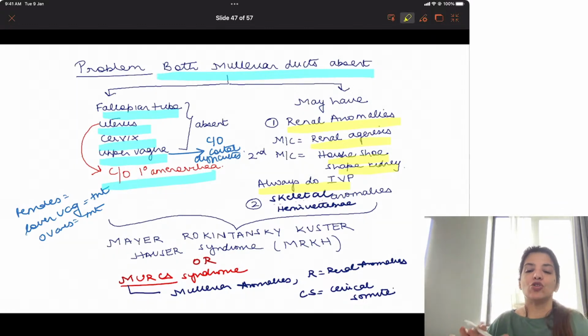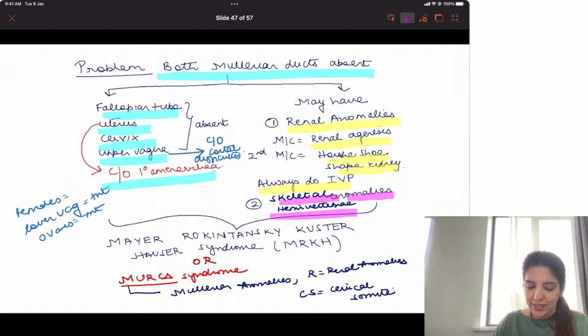Because Mullerian duct not only forms internal genital organs, Mullerian duct also plays a role in forming parts of the urinary tract, in forming parts of the renal system. So in these females, you may have renal anomalies and that is why in Mullerian agenesis patients or in Mullerian malformation patients, you should always get an IVP done. Not only this, they may be associated with skeletal anomalies like hemivertebra.